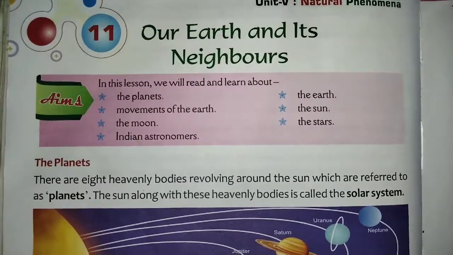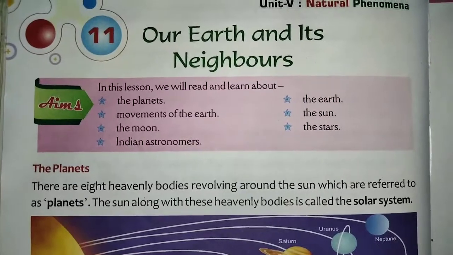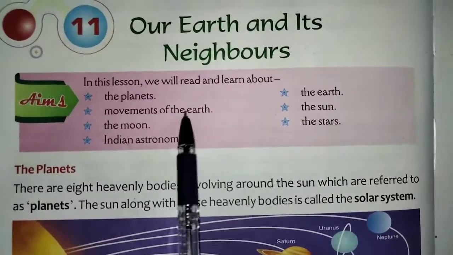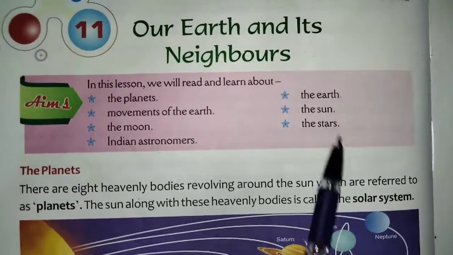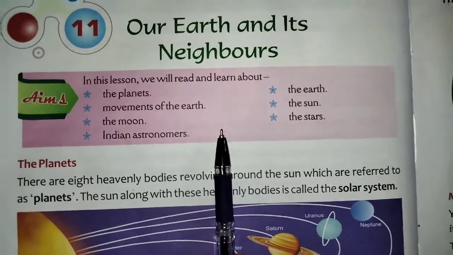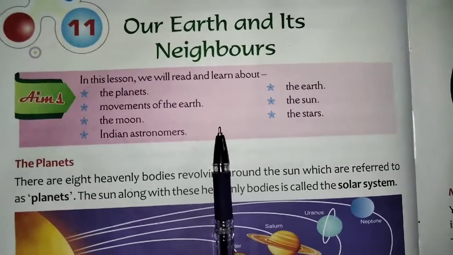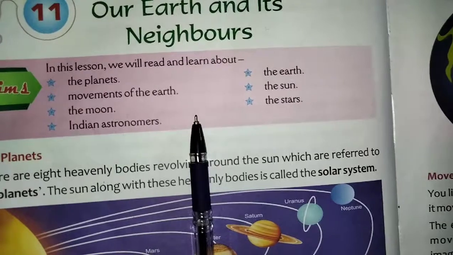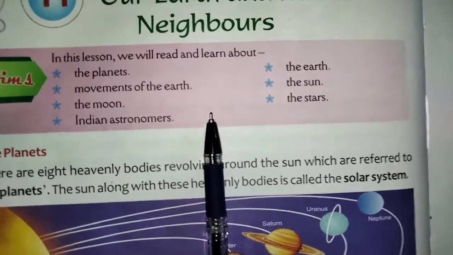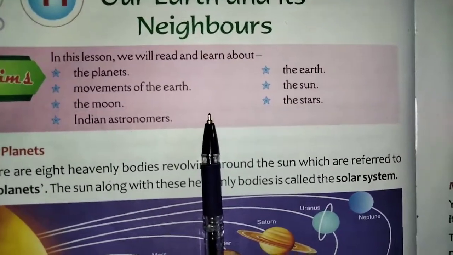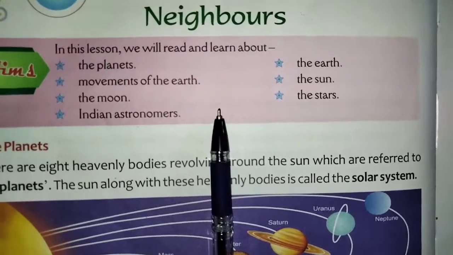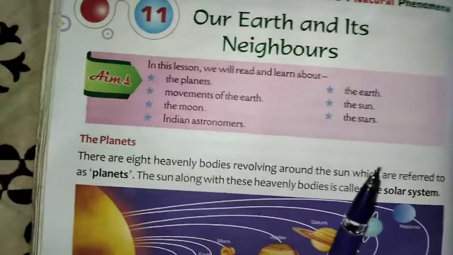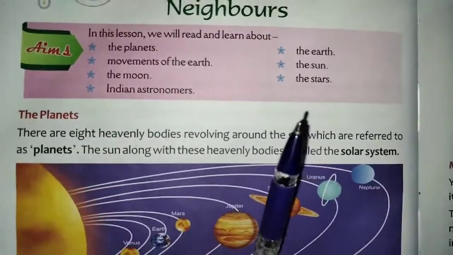Today we are going to see about this explanation. So children, let us open page number 88. In this lesson we are going to study about the planets, movements of the earth, the moon, Indian astronomers, the earth, the sun and the stars. We are going to learn all these concepts.